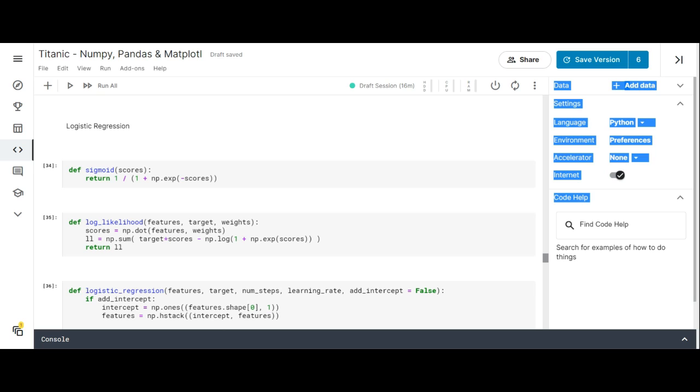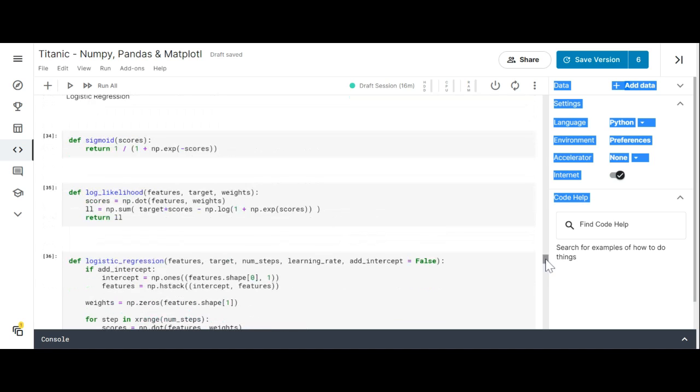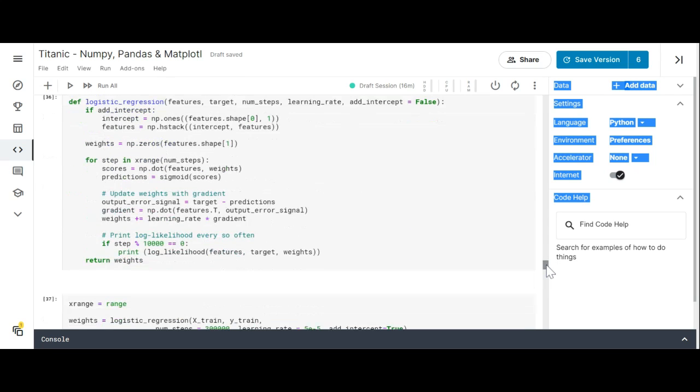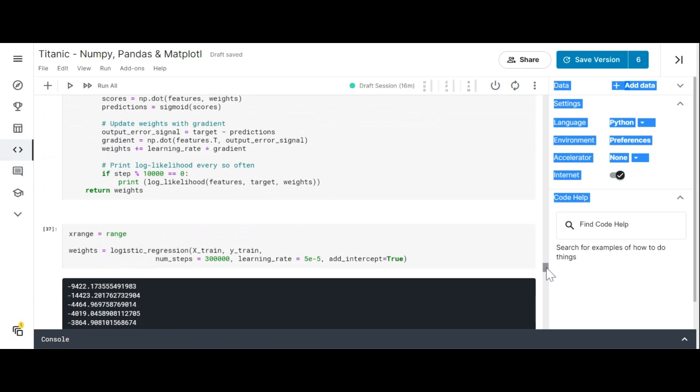So we defined a function called sigmoid, and then we defined another function called log likelihood, and then we defined another function called logistic regression. And then we actually do the weights, and then we actually do the logistic regression, and it tells you how to do it.